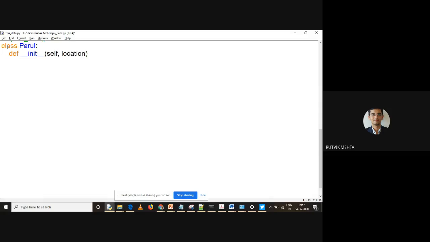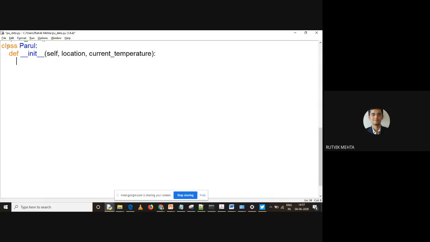Obviously our location is going to be common. We all Parulites are coming to a common location. Another common thing is temperature, which will be the same for all the Parulites staying in the campus.